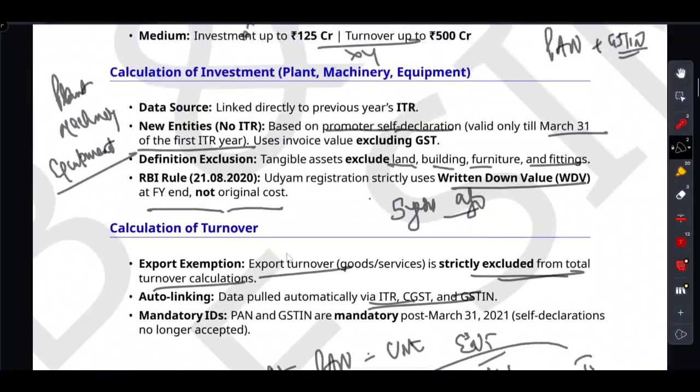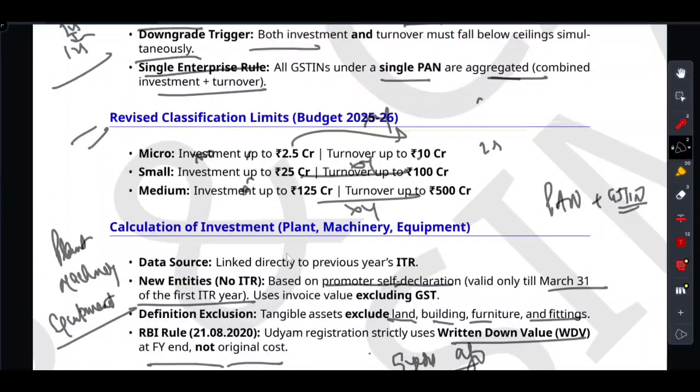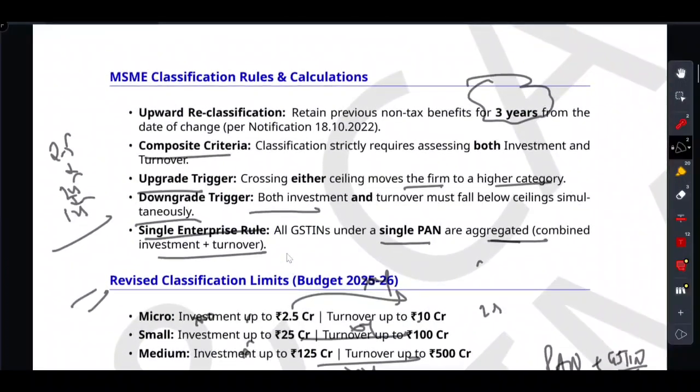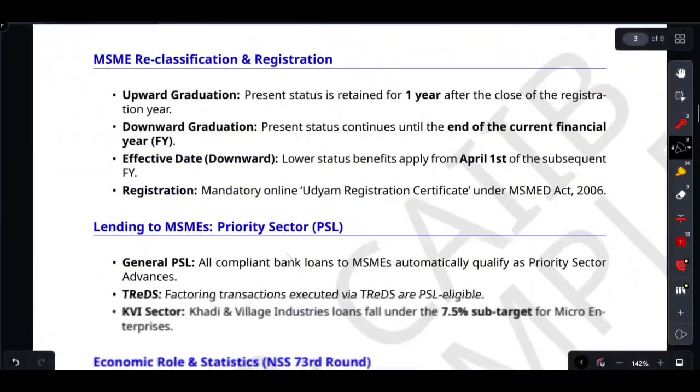Then we talk about the balloon rule. I told you that upgrade if you cross either limit, downgrade only if you fall below both limits. And then finally we talk about the grace period, that upward reclassified from previous non-tax benefit for exactly 3 years. Now friends, let's have a look at the next concept.